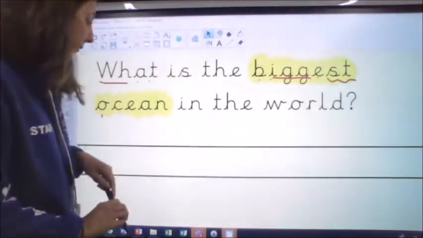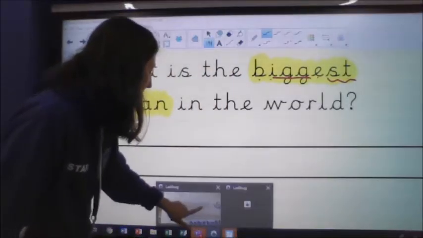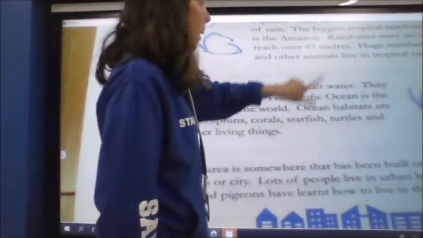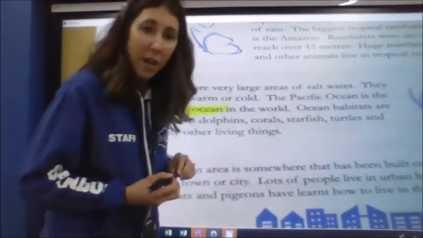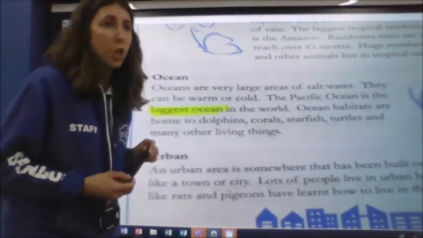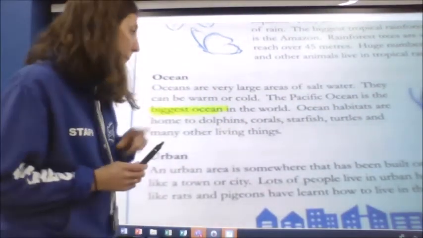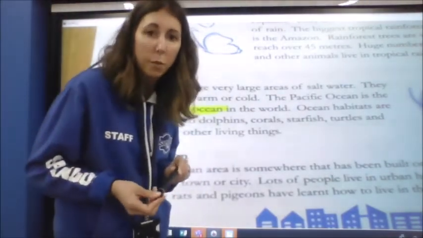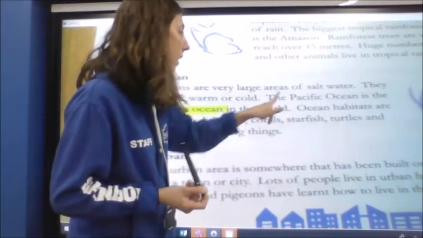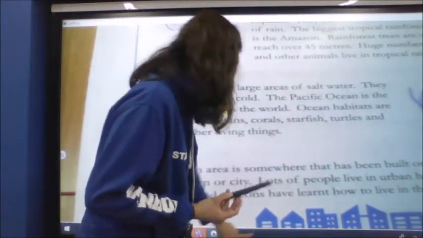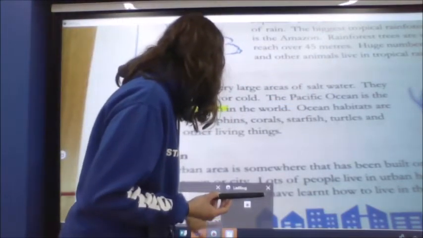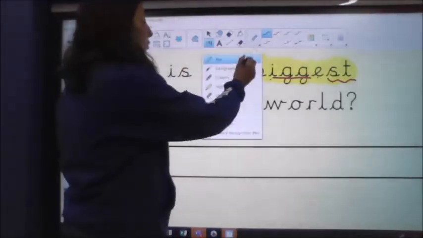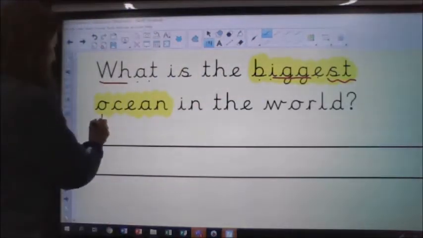The Pacific Ocean. You will see that lots of our words today do have capital letters because we've got the names of lots of places, which are proper nouns which need capital letters. And we also have lots of tricky spellings in some of those, but you are going to copy them down carefully. The Pacific Ocean is the biggest ocean in the world. It was a retrieval question. We've just retrieved the answer.